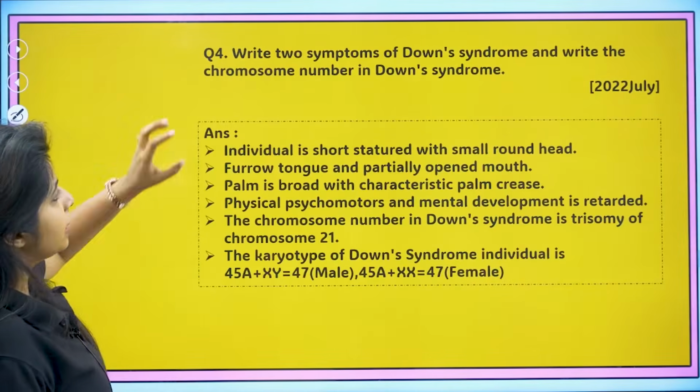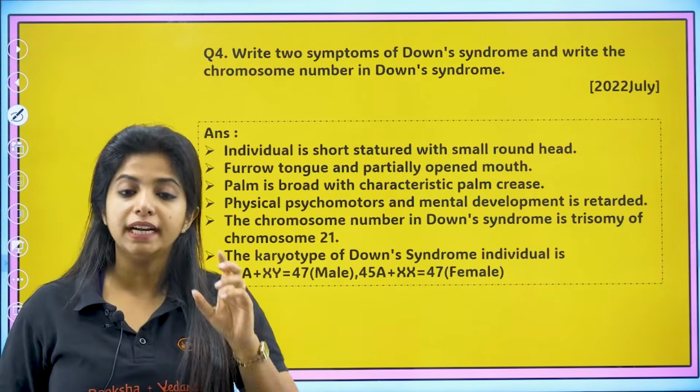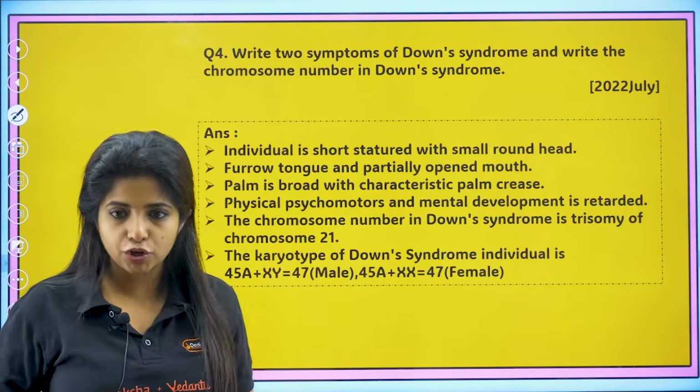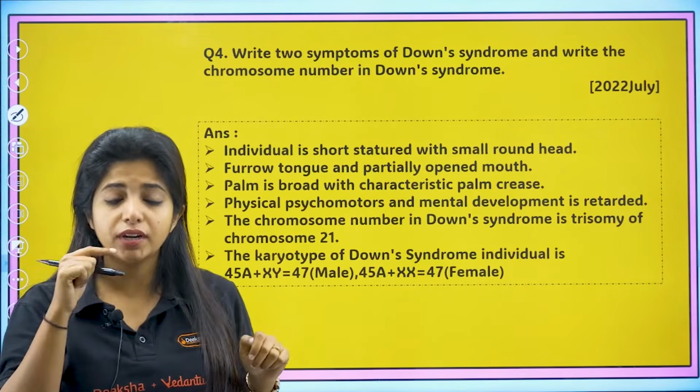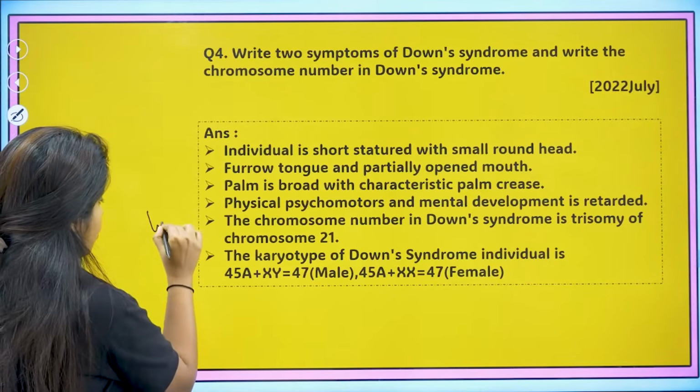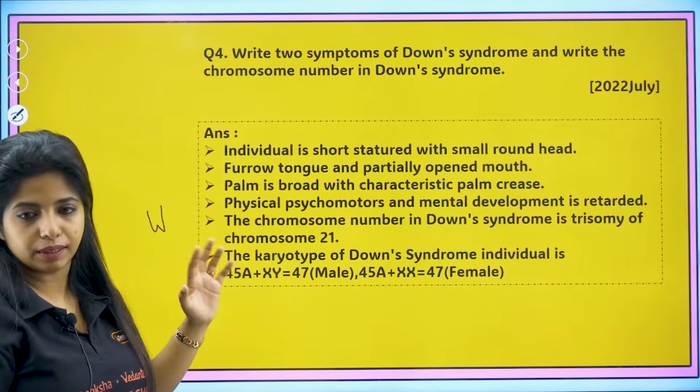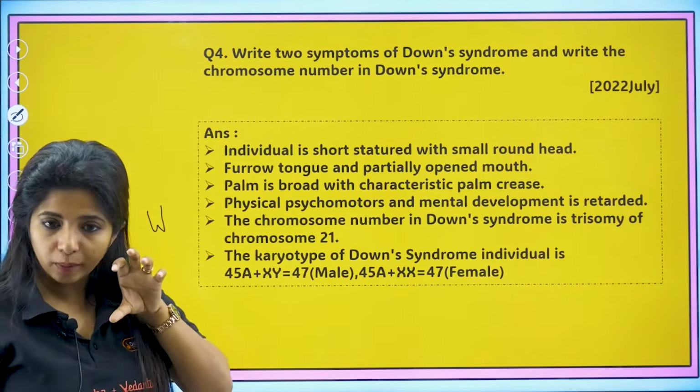So how do you write it? Over here, what are the symptoms of Down syndrome? The individual would be short statured, the height would be very short, and a small round head would be there. They usually have a furrowed tongue, the tongue looks almost like this. Not exactly, but yeah. And a partially opened mouth will be there.